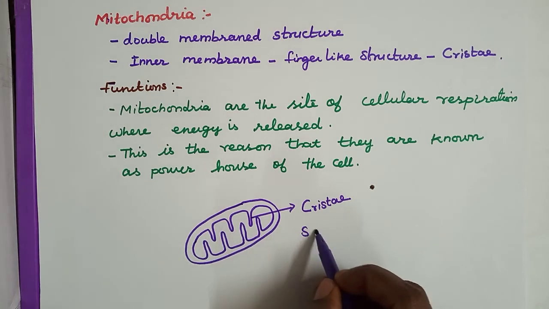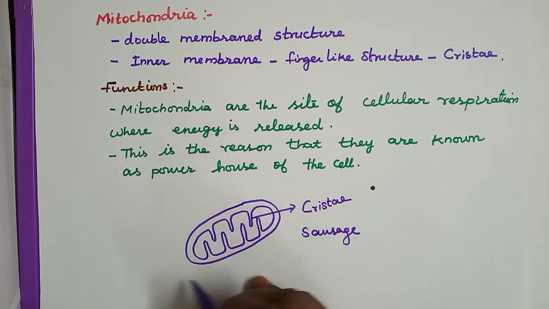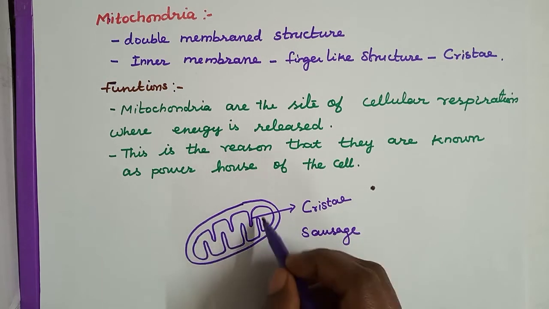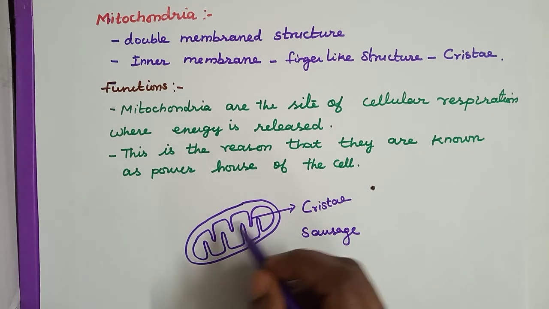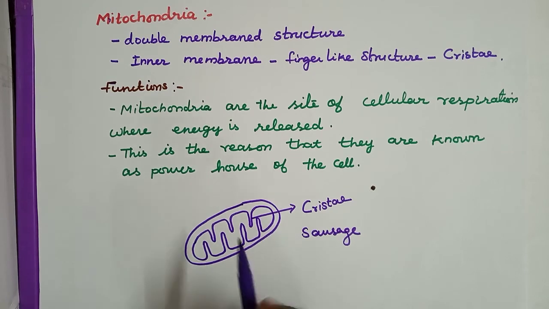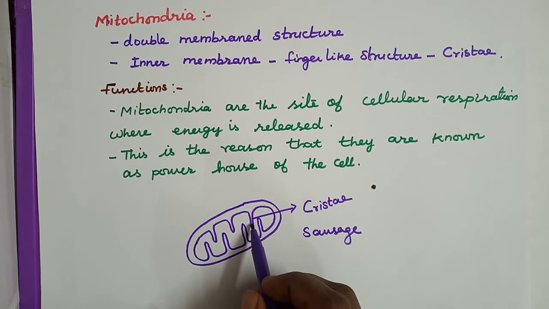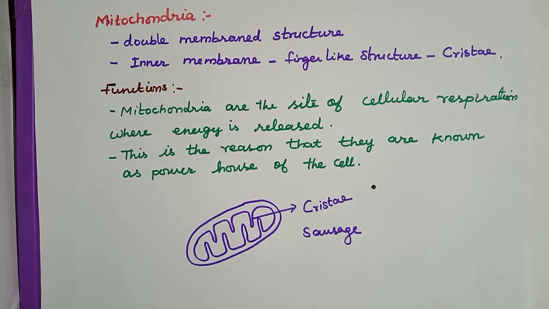This cristae gives the shape of a sausage. What is the meaning of sausage? Cylindrical shape. This mitochondria is a rod-like structure or an oval-like structure or a kidney-like round-shaped structure. So what is meant by cristae? It is the inner folded membrane or finger-like structure present in the inner layer of the mitochondria.